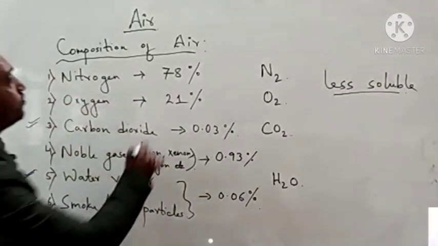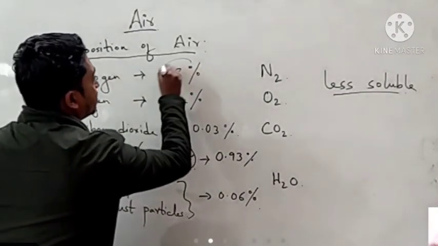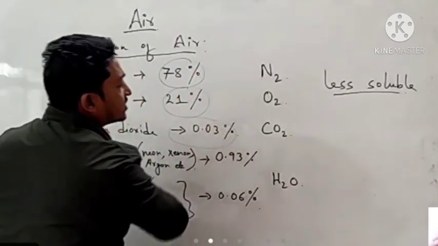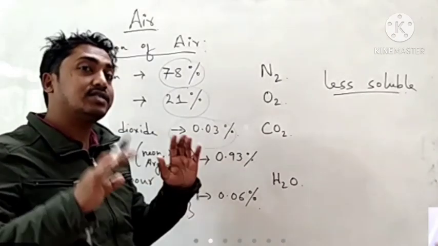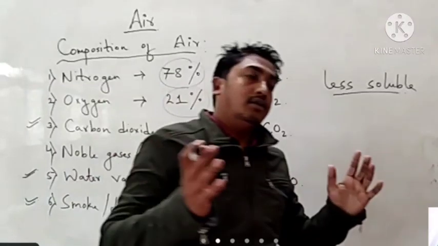So this percentage remains constant, that is fixed in the earth as a whole, but if we take